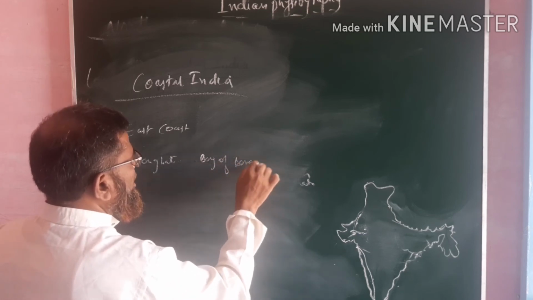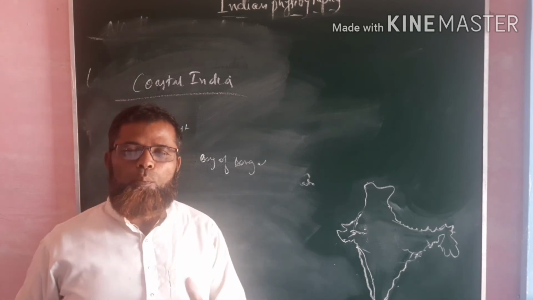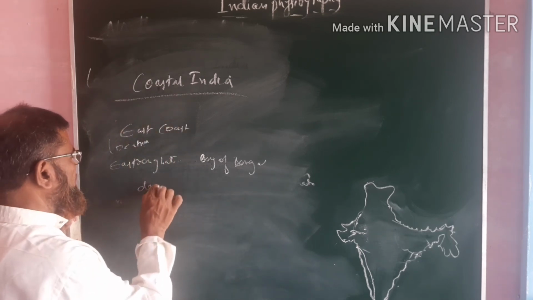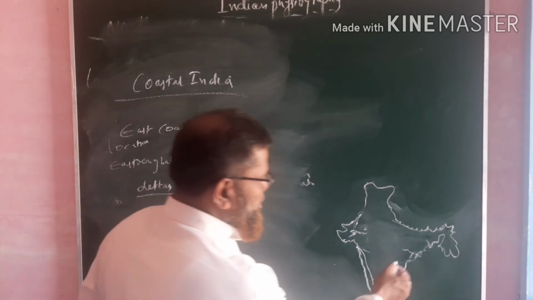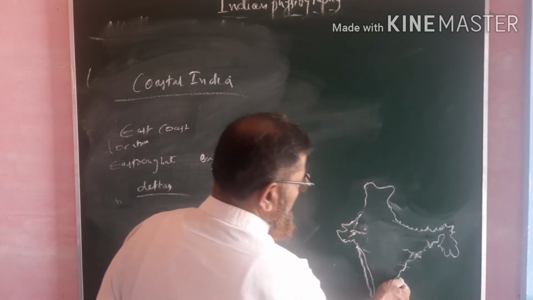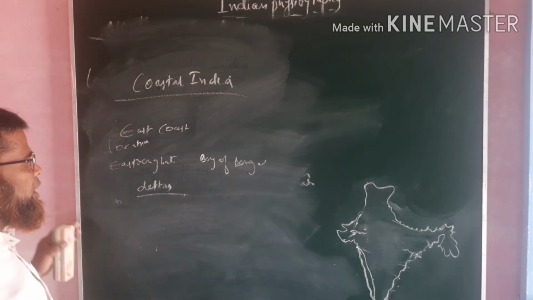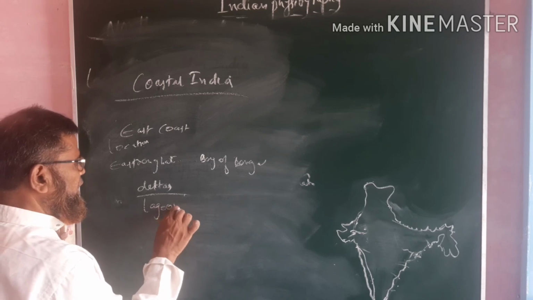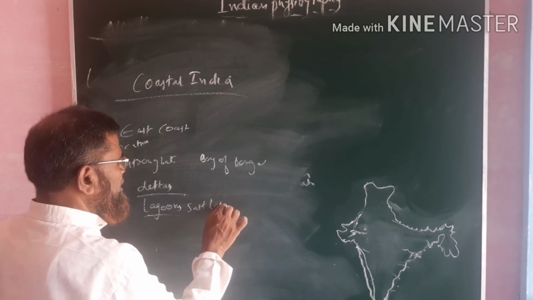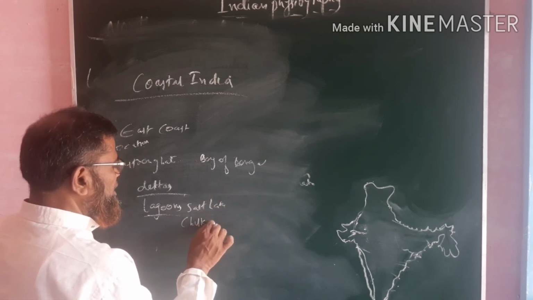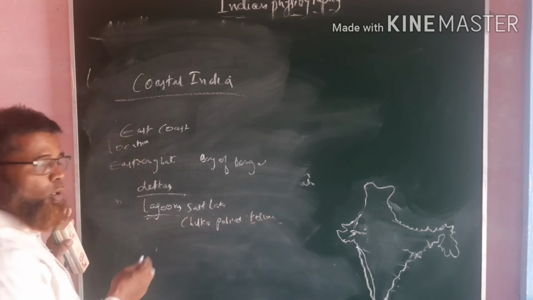This east coast consists of important deltas, a very important feature, like Mahanadi, Godavari, Krishna and Kaveri deltas. Along with that, it also consists of lagoons, which are called salt lakes. The important ones are Chilka, Pulicat and Kolleru.